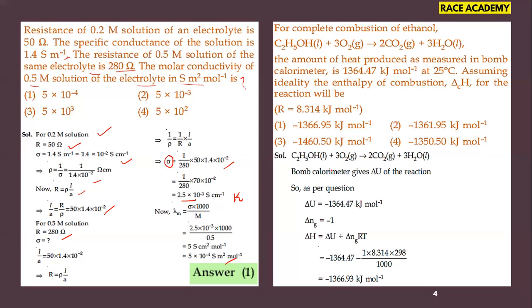Now delta H is equal to delta U plus delta N RT. After substituting the delta N, R and delta U values given in the problem, we got delta H as minus 1366.93 kilojoules per mole. That matches with our answer 1. So the first option is the right option for this question.